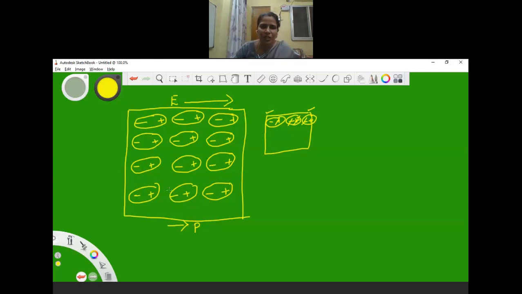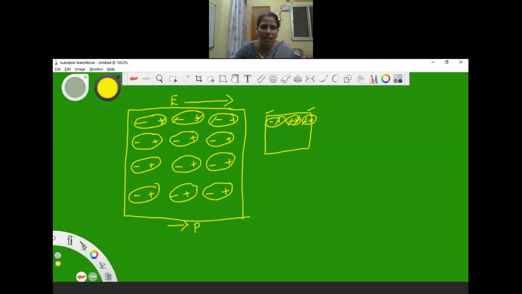Because of this type of alignment, the positive charge of the first dipole is neutralized by the negative charge of the second dipole. So these positive and negative charges get cancelled. What do we have here?